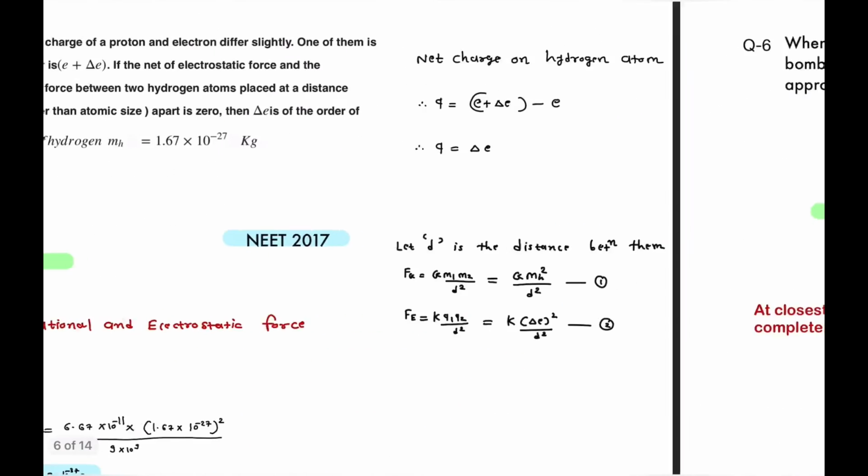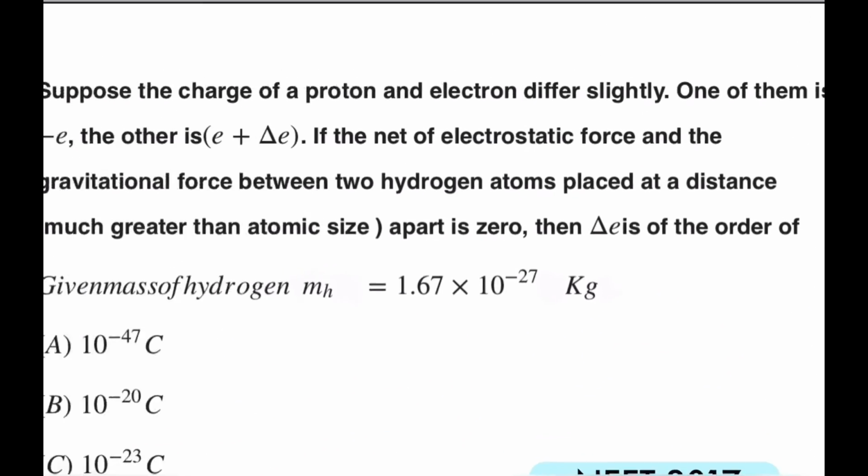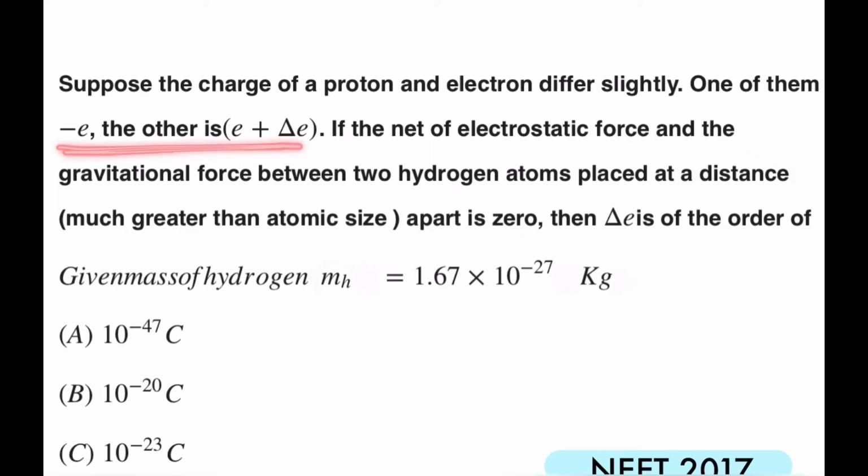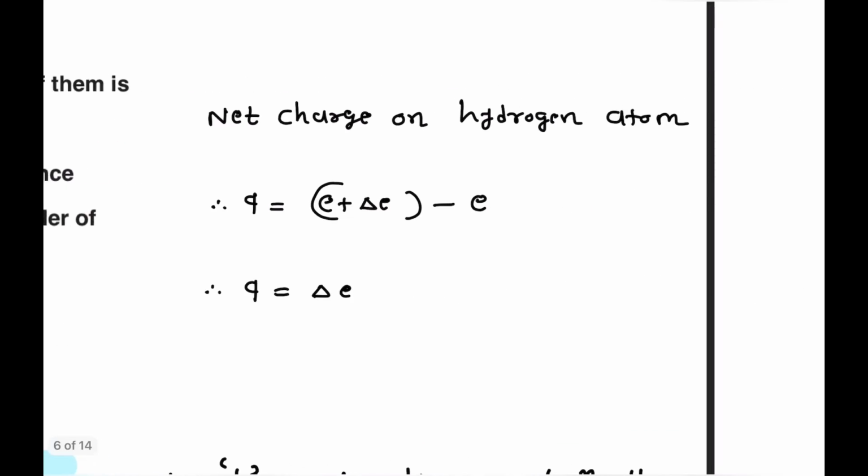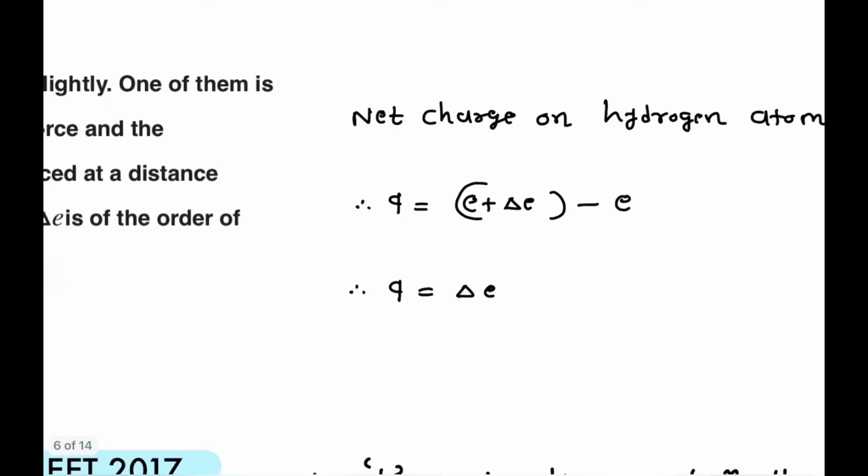So first of all, there are two charges given. One of them is minus e and other is e plus delta e. So what is the net charge on a hydrogen atom? The net charge on a hydrogen atom is nothing but Q net is equal to e plus delta e minus e. That means e cut.